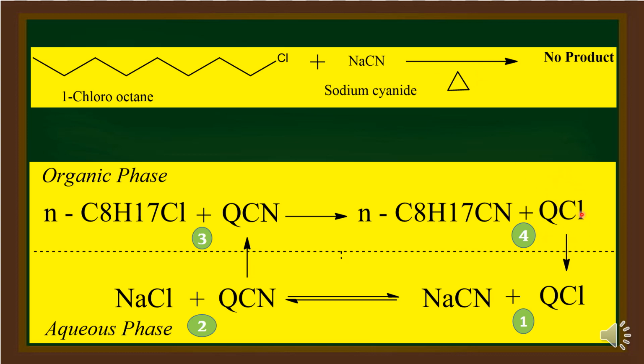It is the quaternary ammonium salt that is taking the cyanide ion from the aqueous phase to organic phase, and it is transferring one of the reactants from aqueous phase to organic phase where the reaction is taking place. So the quaternary ammonium salt is playing the role of transferring one of the reactants from one phase to another phase for the reaction to take place.